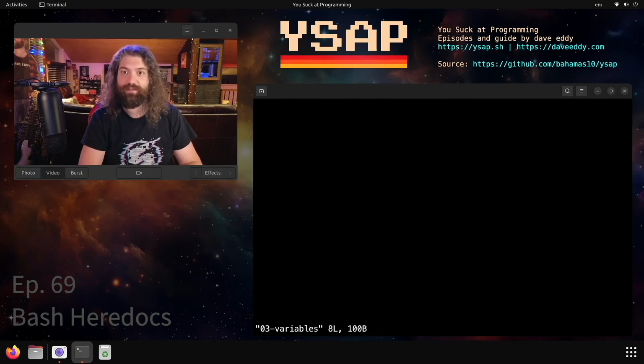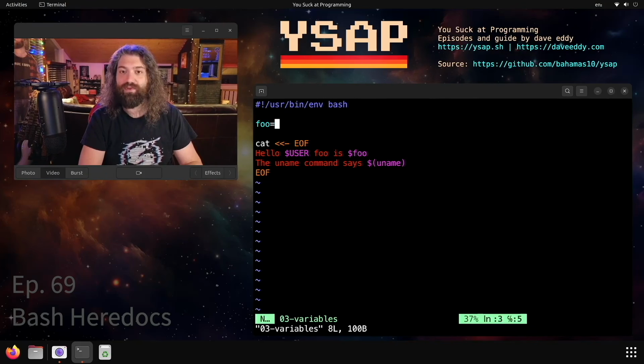Let's take a look at this next example called variables. We set foo equal to 1 here, and then we run cat. We're using the hyphen, though it doesn't matter. We're not at any sort of level of indentation. And in here we say hello $USER. This is all capital. This is built into bash. This should resolve to the current executing user's name. Foo is $foo. The uname command says $(uname). Look at that. We're using command substitution in here.